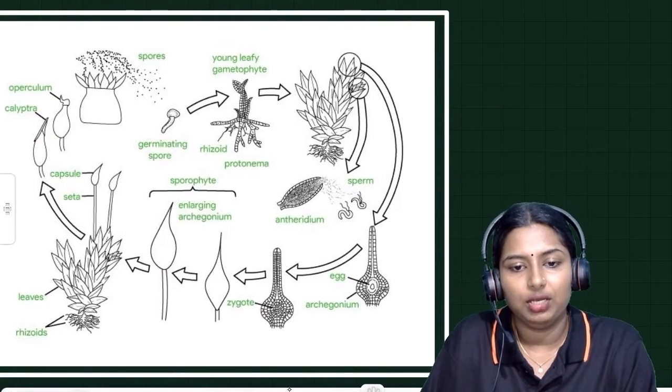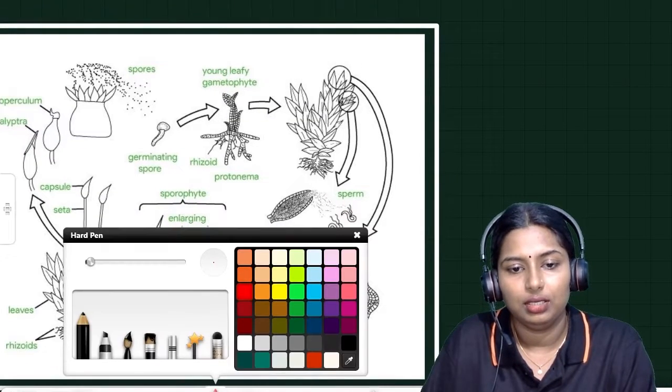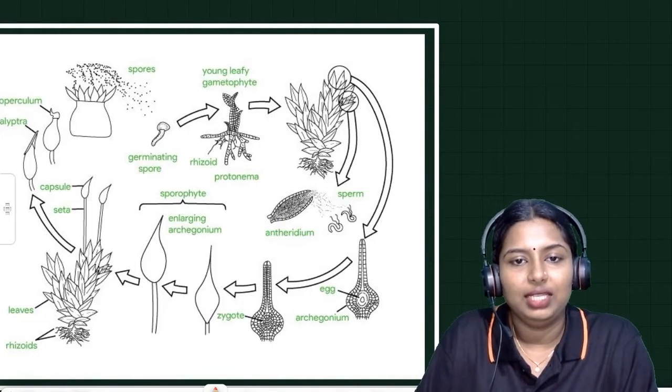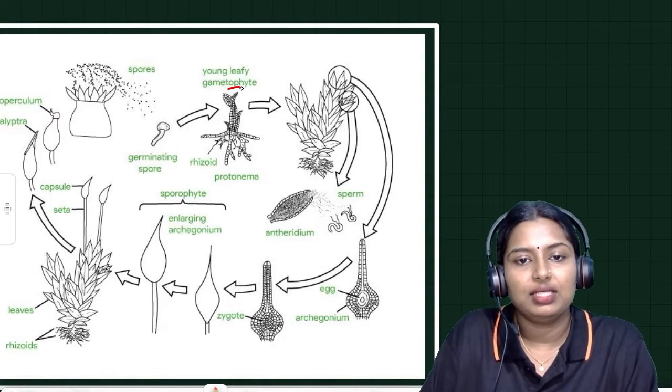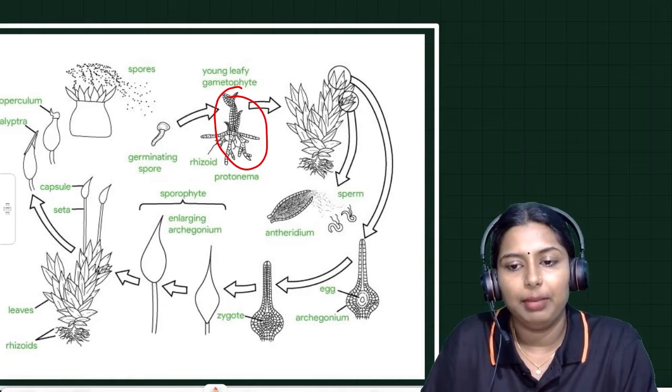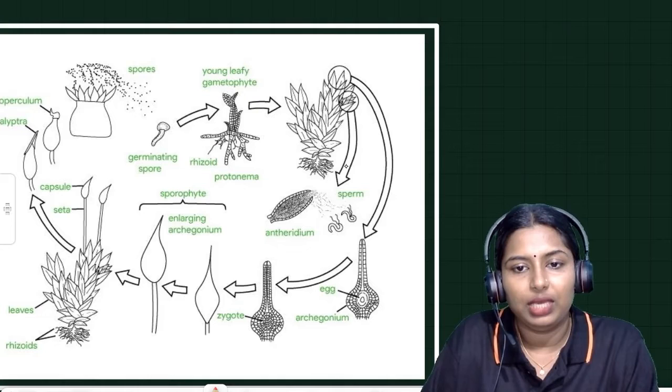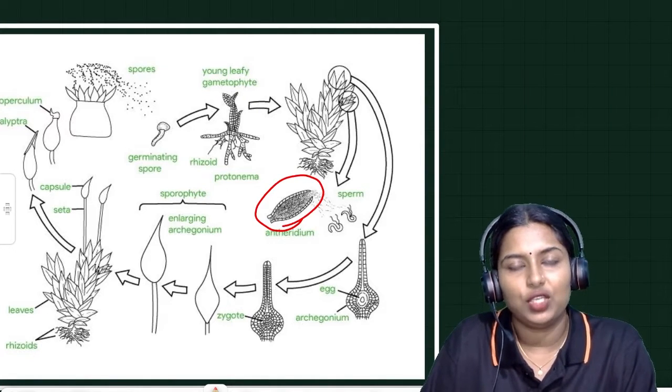Look at this picture, my dear students. Here you can see the young leafy gametophyte. This is the gametophytic body of bryophyte. And from this you can see this part, the antheridium, the male sex organ.